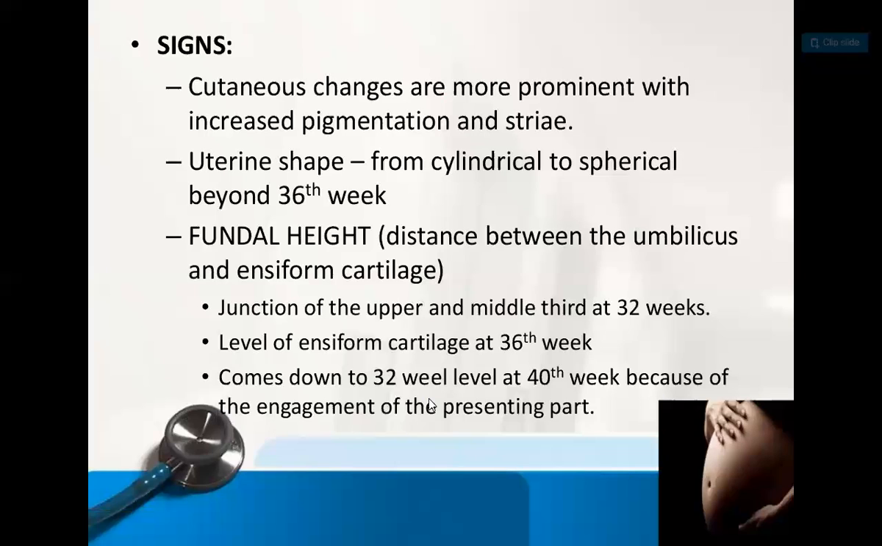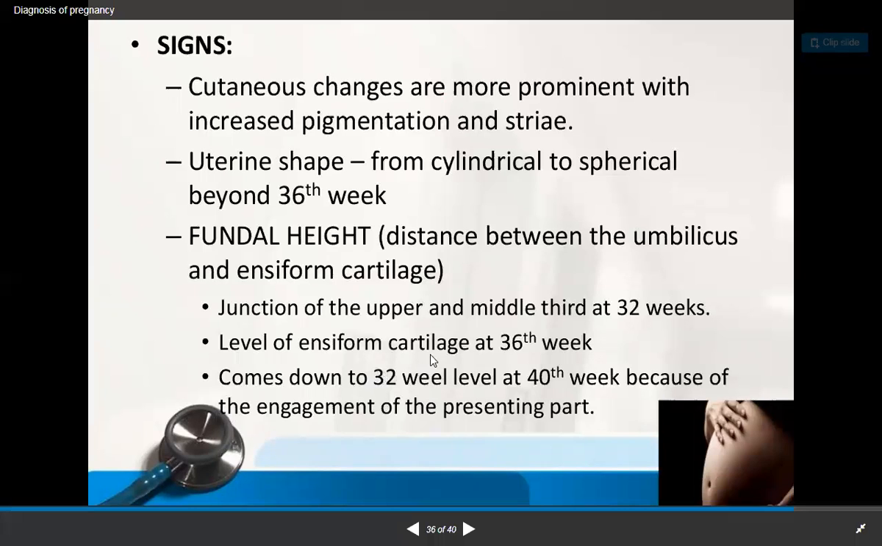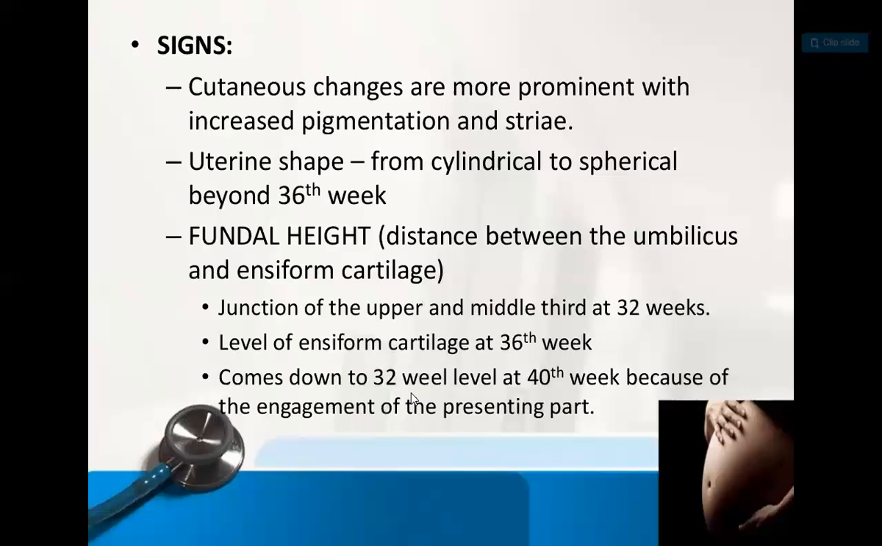And the fundal height, that is the distance between the umbilicus and the ensiform cartilage, is at the junction of the upper and the middle third at 32 weeks. Then it is at the level of the xiphoid cartilage at 36 weeks, and it comes down to the 32-week level. See, it comes down at 40 weeks. The reason behind it is the engagement of the presenting part.